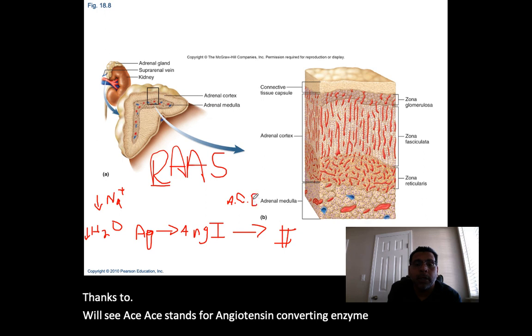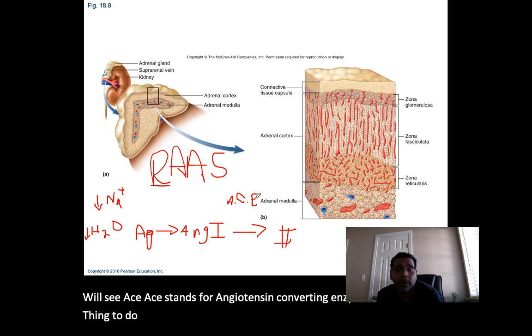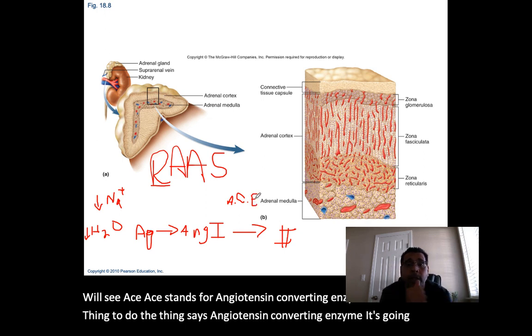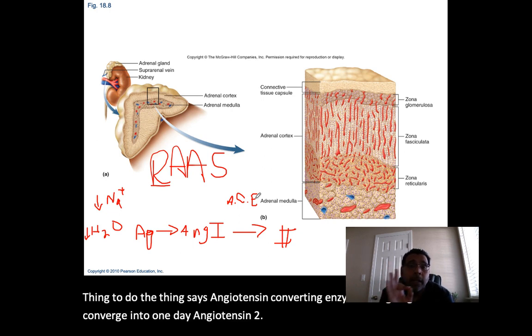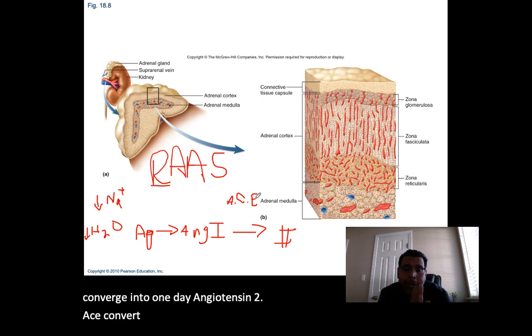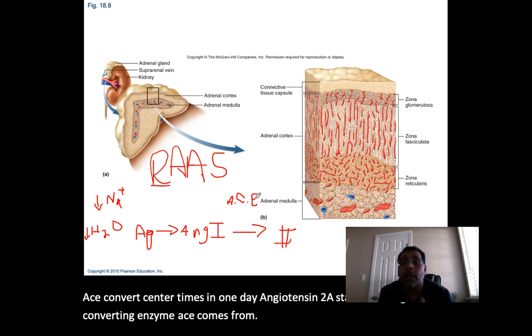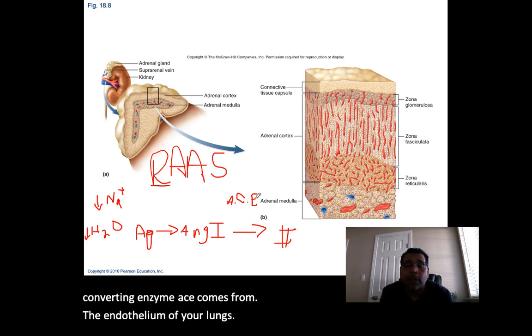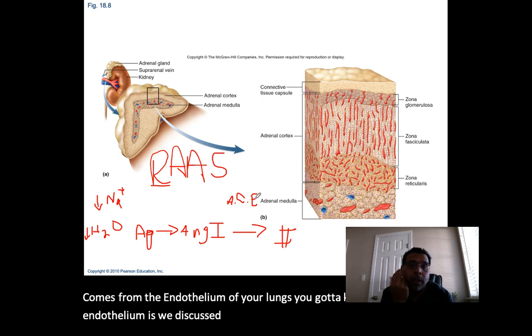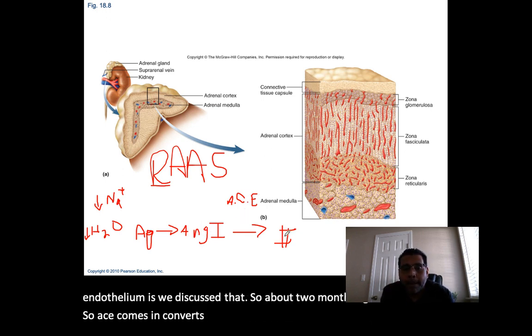So what's it going to do? Like the name says, angiotensin converting enzyme, it's going to convert angiotensin 1 to angiotensin 2. ACE comes from the endothelium of your lungs. You got to know what endothelium is. We discussed that about 2 months ago. So ACE comes in, it converts angiotensin 1 to angiotensin 2.